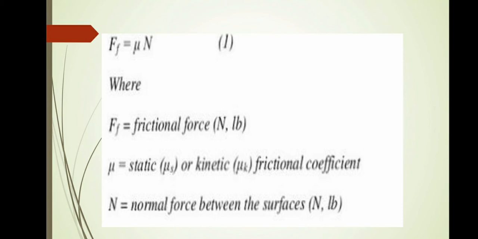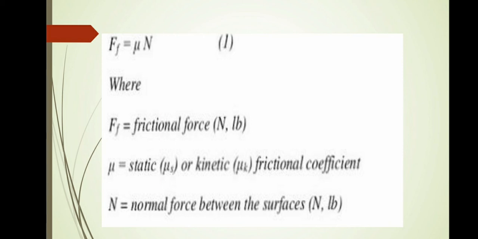Here is the formula: F = μN, where F is the frictional force, μ is the static or kinetic frictional coefficient, also called the coefficient of friction, and N is the normal force between the surfaces.